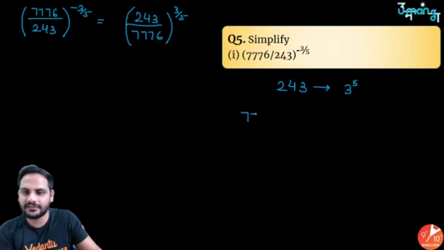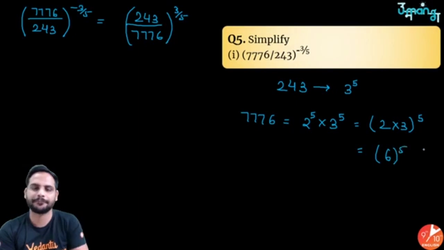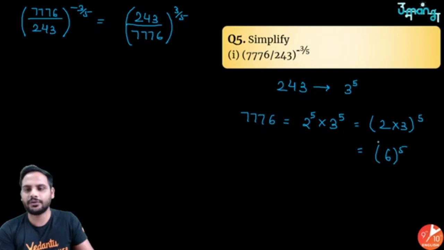And 7776 is your 2 raised to the power 5 into 3 raised to the power 5. This is the prime factorization. That is 2 into 3 whole raised to the power 5. Okay, or you can say it is 6 raised to the power 5. Okay, so now I can say, even if I don't convert it, see how easy it will be for me.